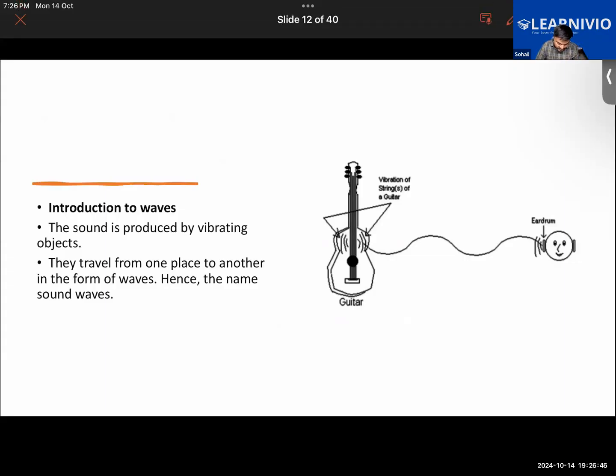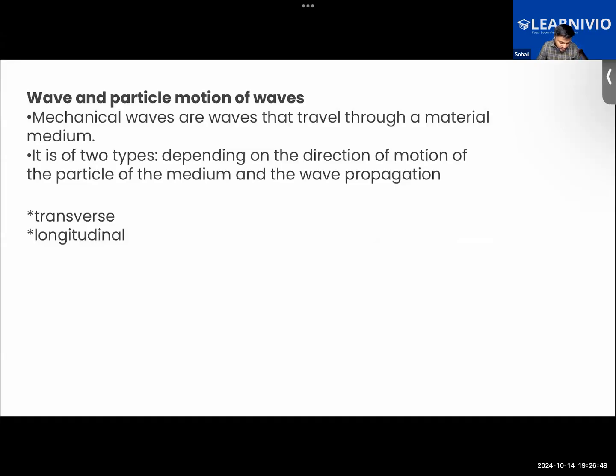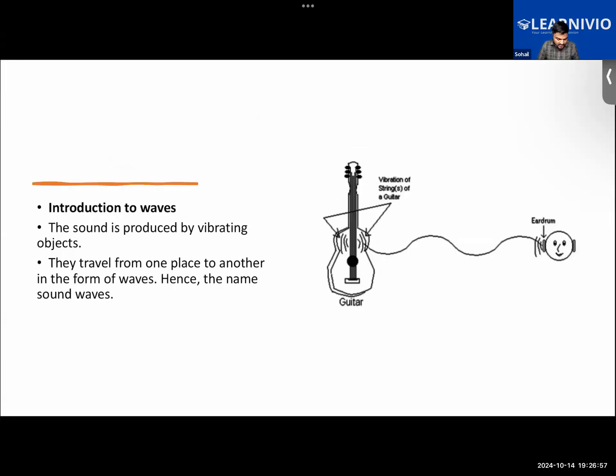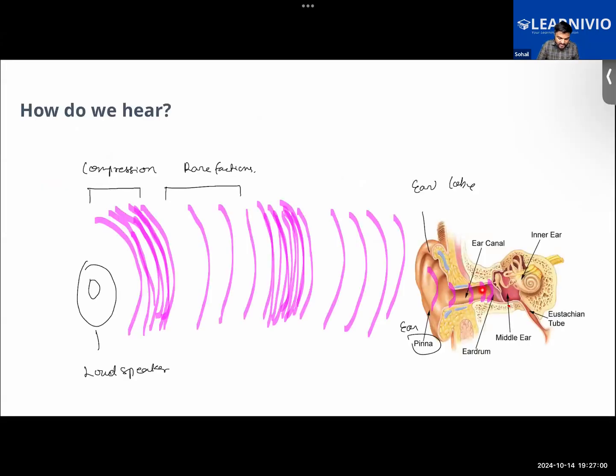So we'll be learning about some special things like the wave and the particle motion of the sound in the previous class. When the plane is going, our ear will be hurting because there's a very loud sound, so thereby the vibration of the eardrum will be very intense. It will vibrate too much. So if the vibration of the eardrum is beyond its capacity, it will be vibrating intensely. Because of that, it will be very painful. That's why you might have experienced this sometimes.